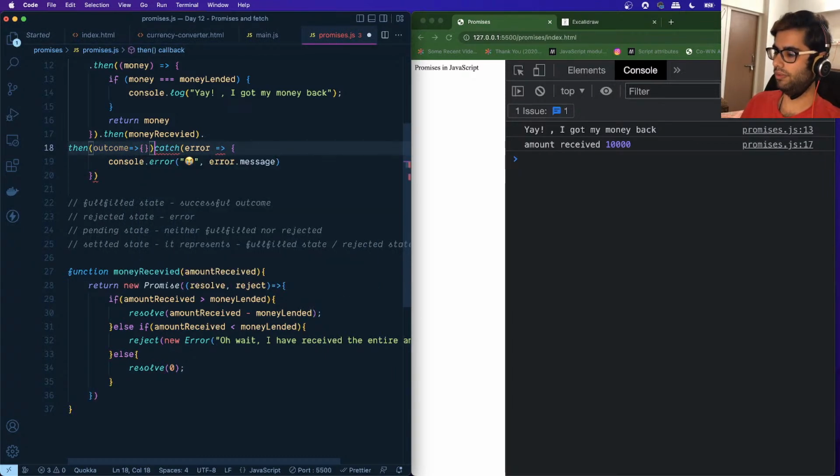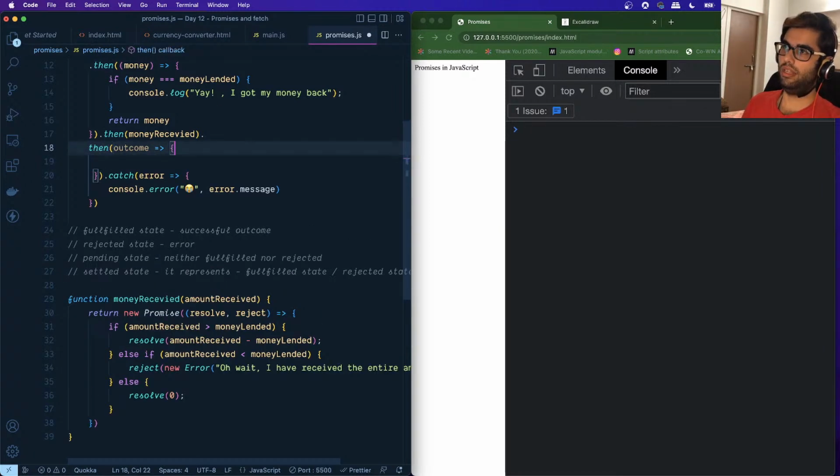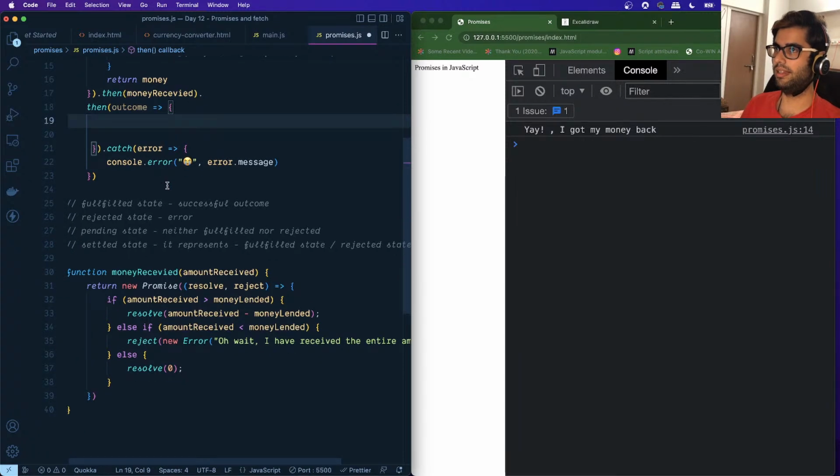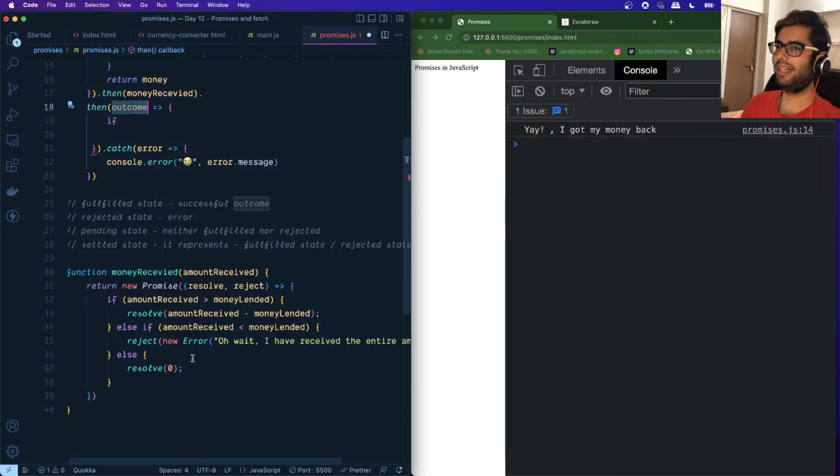Based on the outcome, we'll be doing something. This is basically telling us the amount of extra money that we have received, right? So instead of calling it outcome, let's call it extra money, for example.